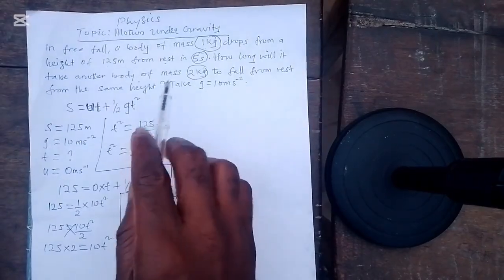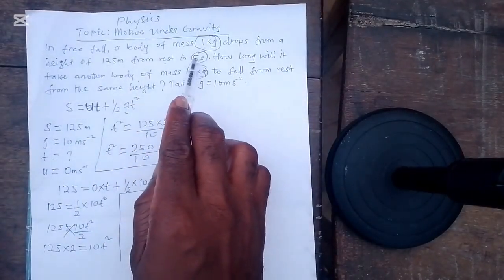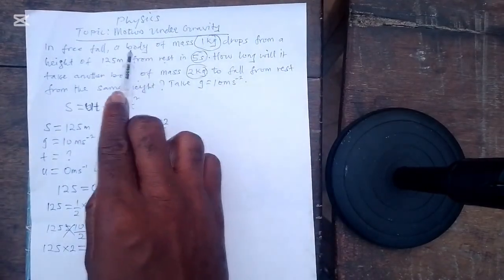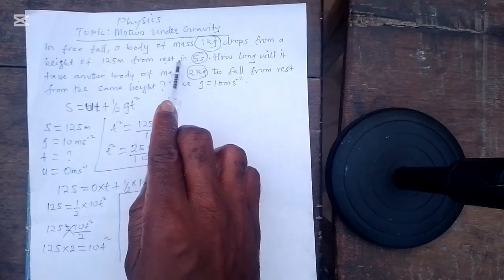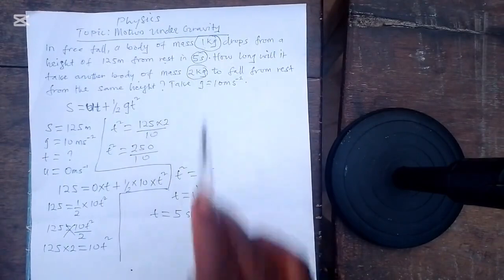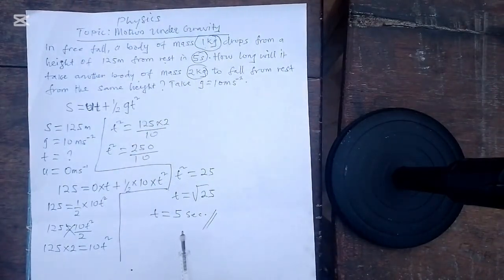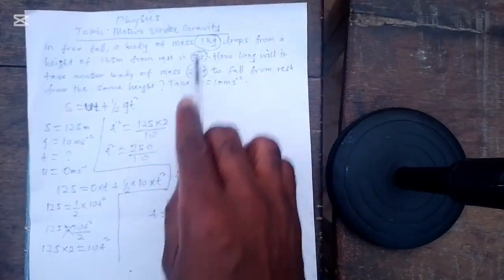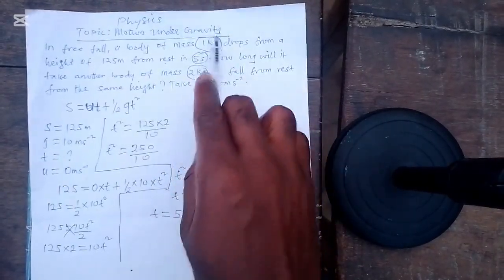And that is the same time it took the first body of mass 1 kg to arrive on the ground. So it took the same time for the second mass of 2 kg to arrive on the ground. So it doesn't matter their masses. Their masses are irrelevant, right?